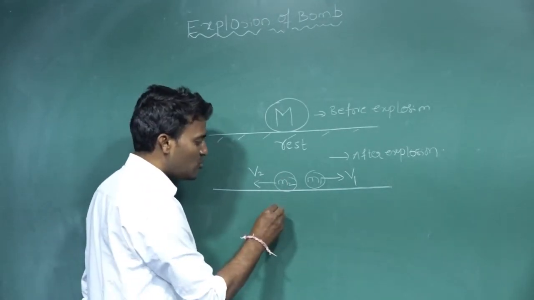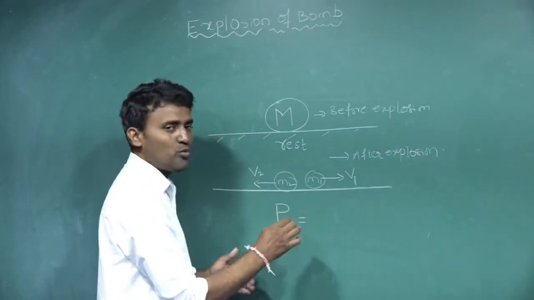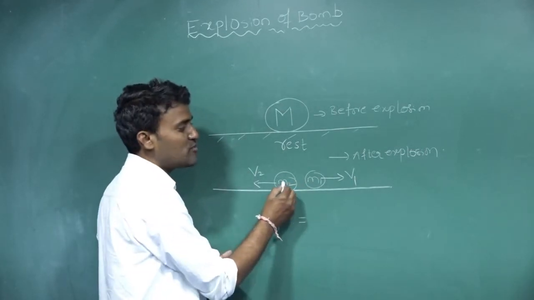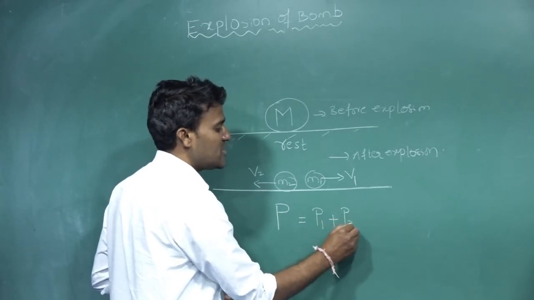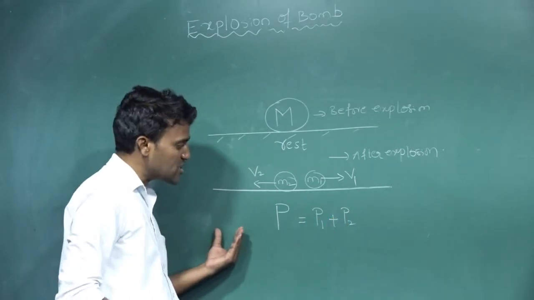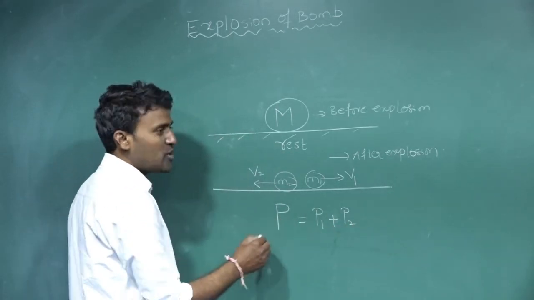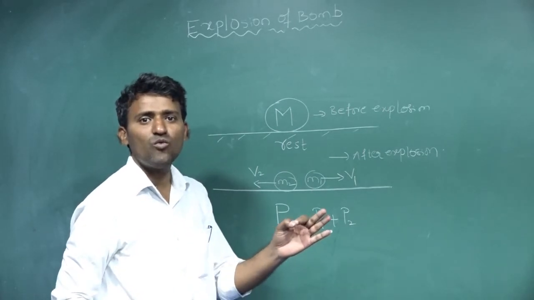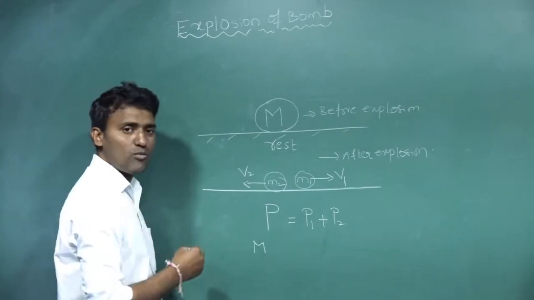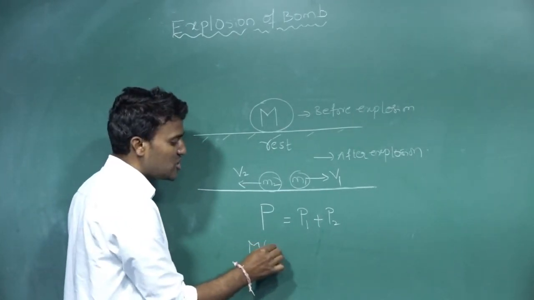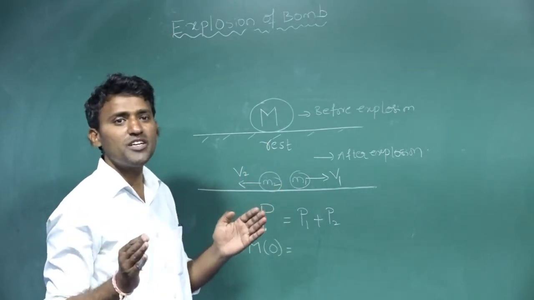See here, the total momentum, that is capital P, before explosion is equal to the total momentum after explosion. It is only divided into two pieces. So one momentum is P1, one momentum is P2, isn't it? Now momentum is the product of mass and velocity. The mass of the bomb before explosion is capital M, and its velocity is 0 because the bomb is at rest.